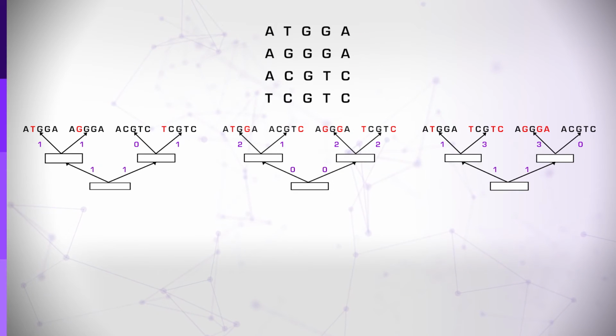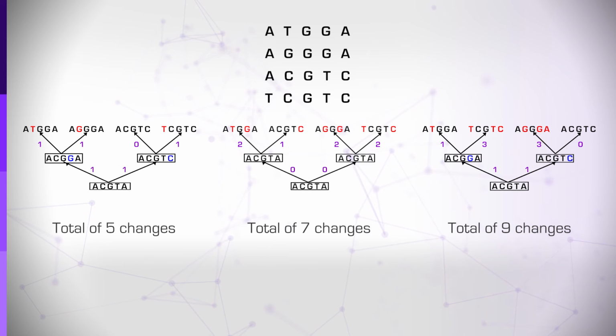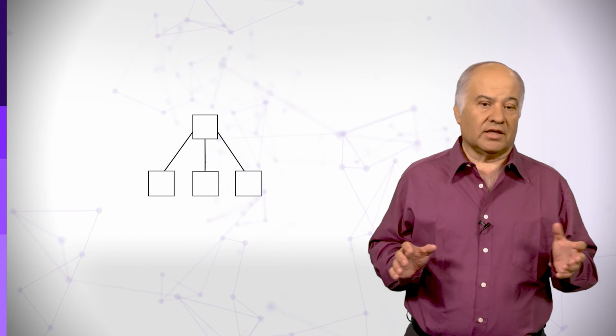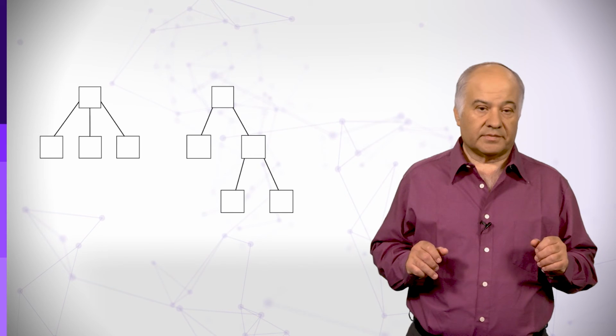In the following example, we have 4 sequences. What is the best way to construct a tree in which these 4 sequences form the leaves? In this case, there are 3 possible binary trees, and we can analyze all of them and find the one that requires the minimal number of changes. During this process, we can also reconstruct the ancient sequences. You may have noticed that I only talked about binary trees in which each node can only split 2 ways and not into a larger number of branches. However, this is only a technical issue, as any branching pattern can be broken into a series of binary splits.